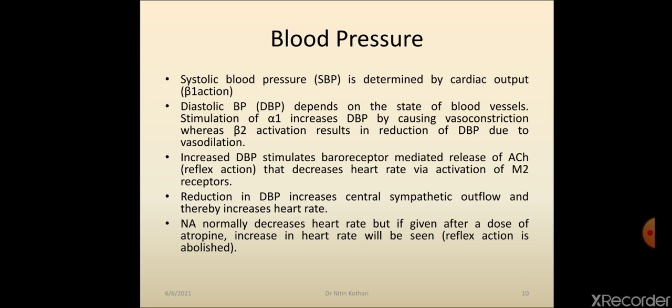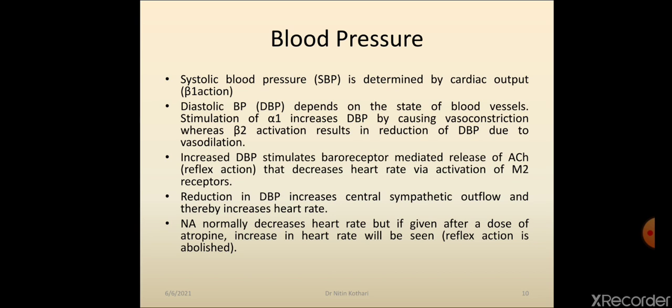This rise in diastolic blood pressure stimulates baroreceptor-mediated release of acetylcholine. So heart rate is decreased via activation of M2 receptor. As we have discussed, M2 receptor actions are cardiac depressant actions.